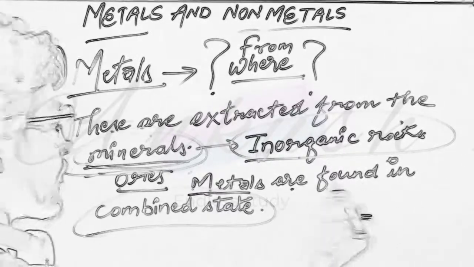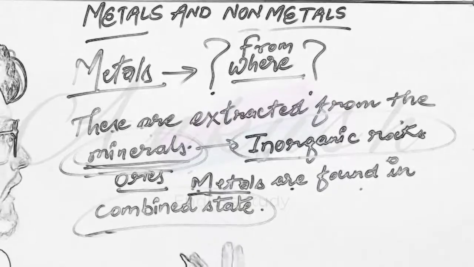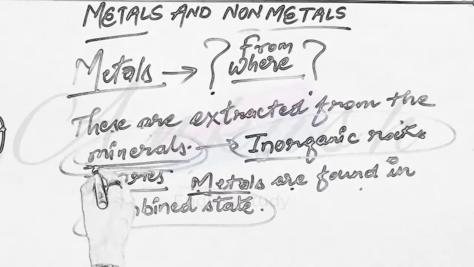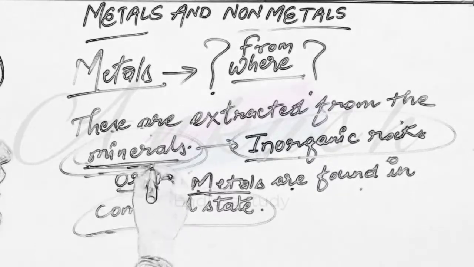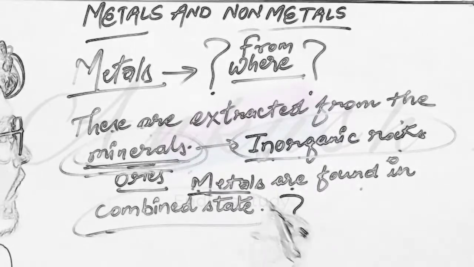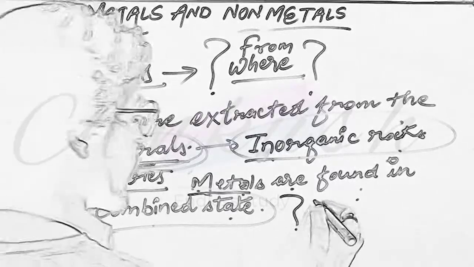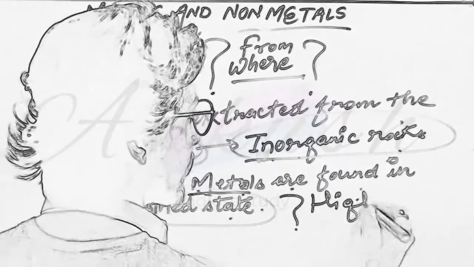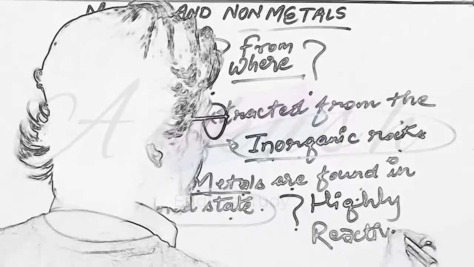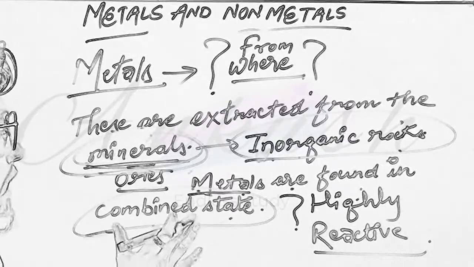Why are metals found in combined state? So we can say that metal is not found in free state. It is found with some material combined with it, and it is known as minerals. So what are minerals? Minerals are inorganic rocks. Metals are found in combined state because they are highly reactive. Because they are highly reactive, only for this reason they are found in combined state.